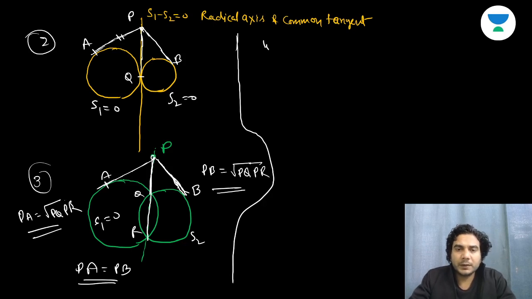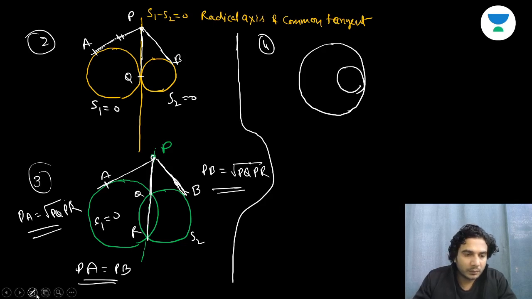Now the fourth case. The fourth case is when circles touch each other internally, okay? When circles touch each other internally. Then this is the line which is common tangent.